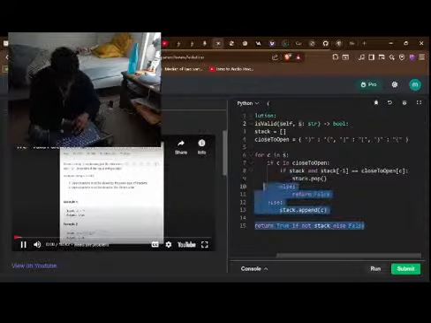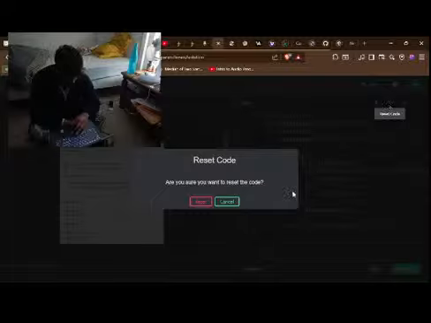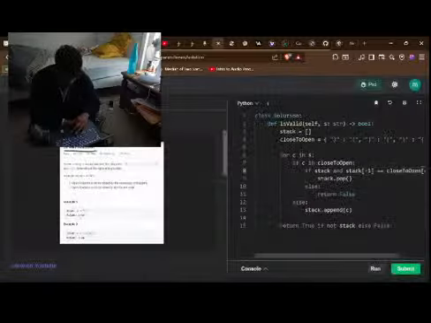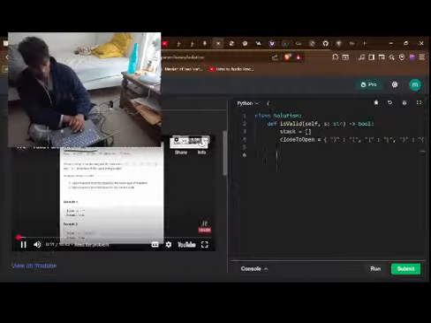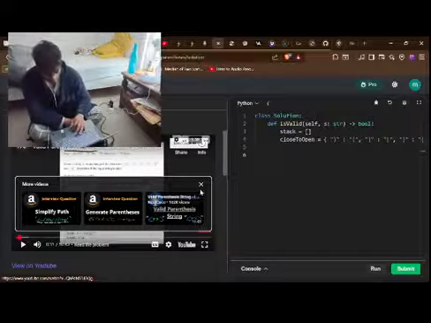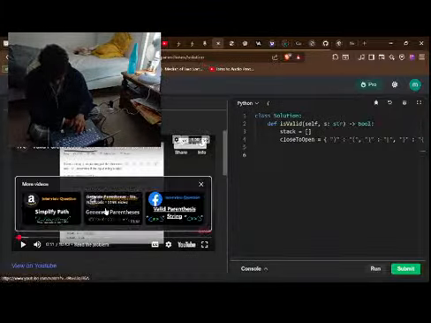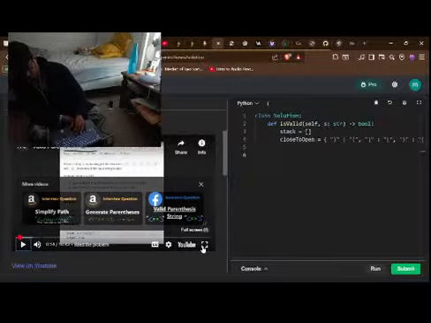Hey everyone, welcome back, and let's write some more neat code today. Today let's solve an easy problem, valid parentheses. This is such a common interview question. I think I've been asked this so many times, in phone interviews and online assessments and stuff, so definitely a good problem to understand.